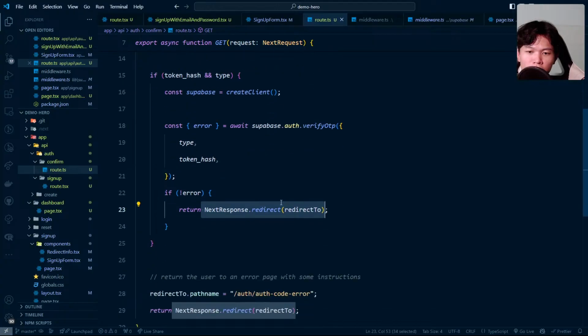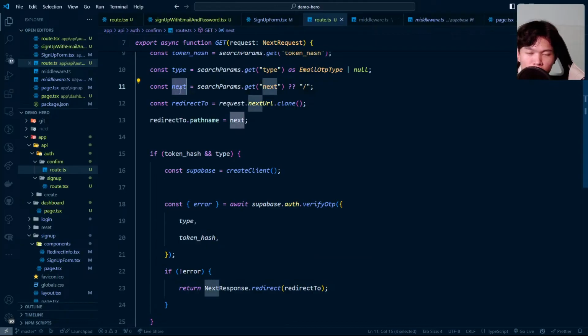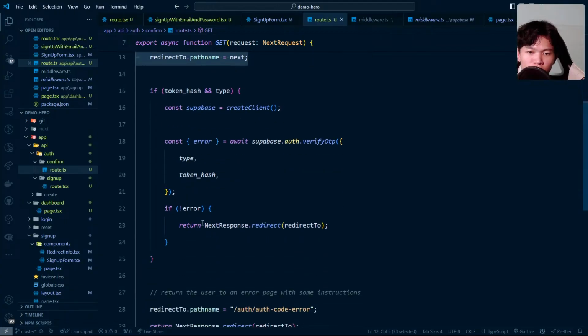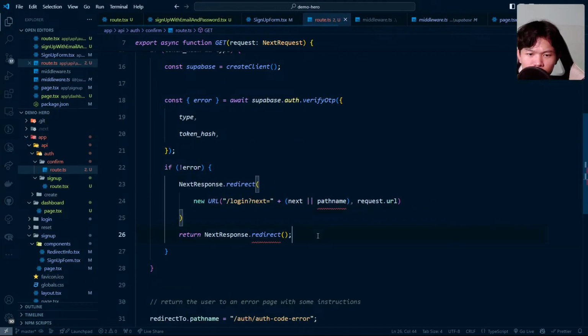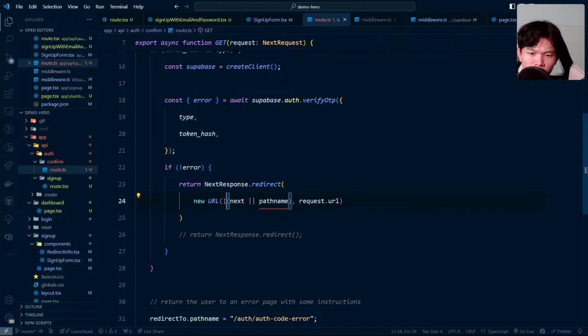And right here, maybe we can check, okay, if we have the next value, which is this path, then we're going to redirect to that path. If not that path, we're just going to do this one. But maybe I'm just going to start with a new URL. So let's do this. Let's return the URL as slash the next path. Like what if I do this one? They're like the path names. We're going to redirect to next, or if it's null, then we're going to do slash right here.